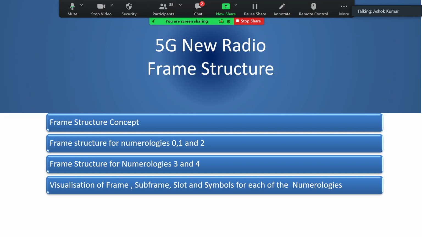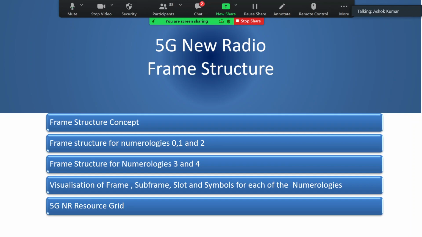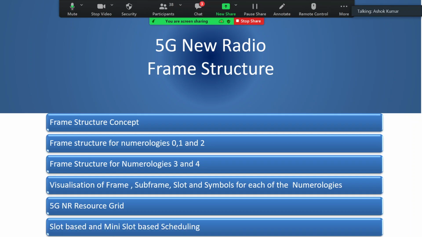Then we'll try to visualize frame, subframe, slot, symbols for each of the numerologies. And then we will understand the concept of resource grid, 5G new radio resource grid. And finally, we will talk about slot based scheduling and mini slot based scheduling.